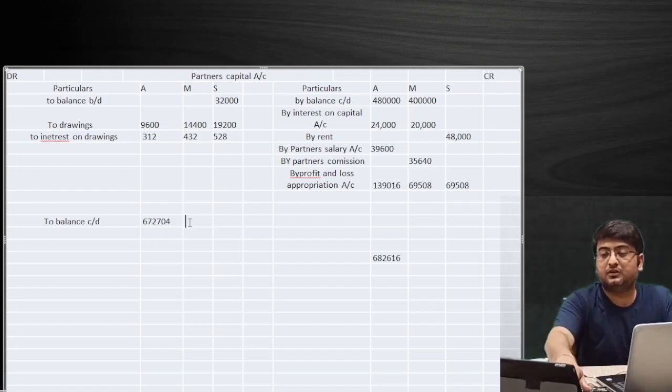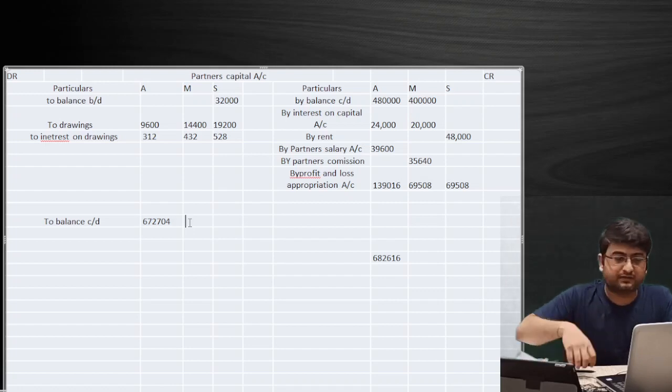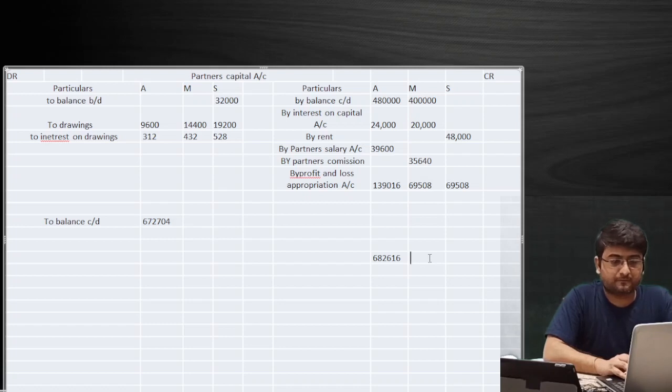Now in case of Manju, the amount will be on the credit side. The sum of the credit side will be 4 lakh plus 20,000 plus 35,640 plus we have the due to 69,508. The sum of the credit side in case of Manju comes as 5,25,148, remember.